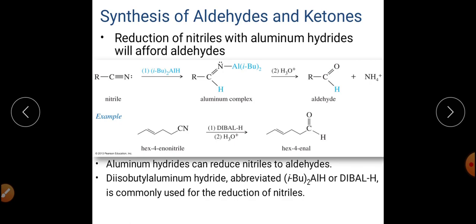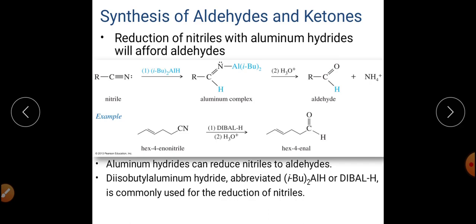So the previous method was conversion of nitriles into ketones, and this method is conversion of nitriles into aldehydes, right? So we generally reduce this particular nitrile with aluminium hydrides.